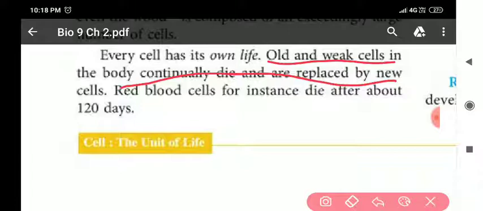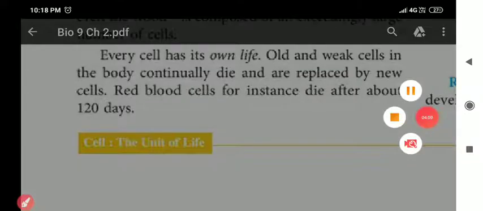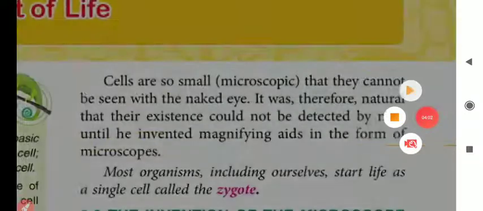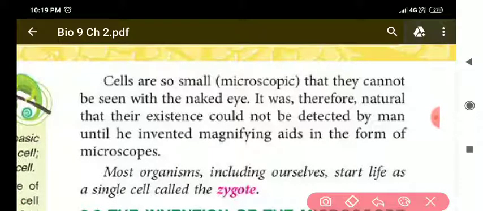So, my dear students, every living organism, whether it is a plant, animal, or human being, is made up of cells. Next, my dear students, cells are small.